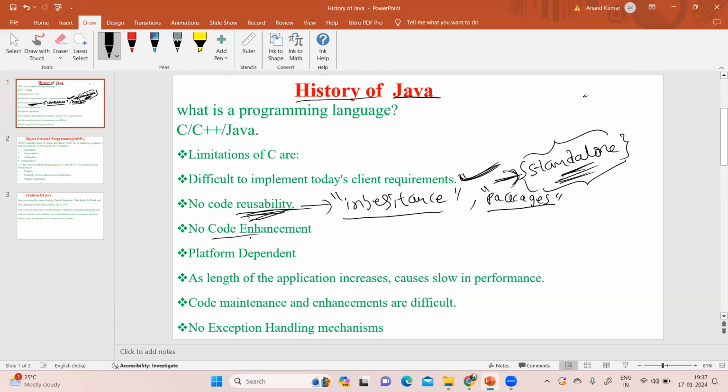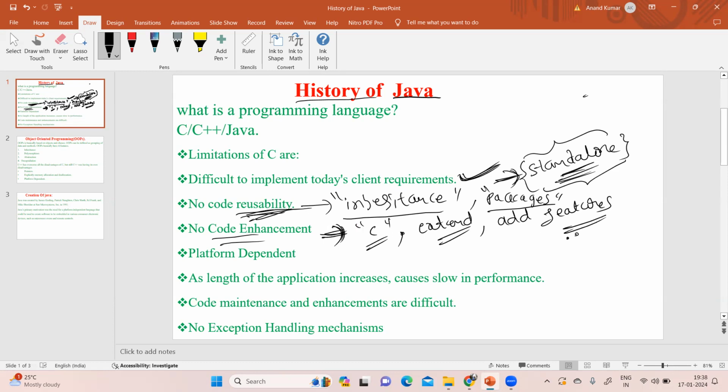Next, no code enhancement. No code enhancement means, say there is one application you develop using C, but if you want to extend it, if you want to add more features to your application, it is not possible in C. Why?